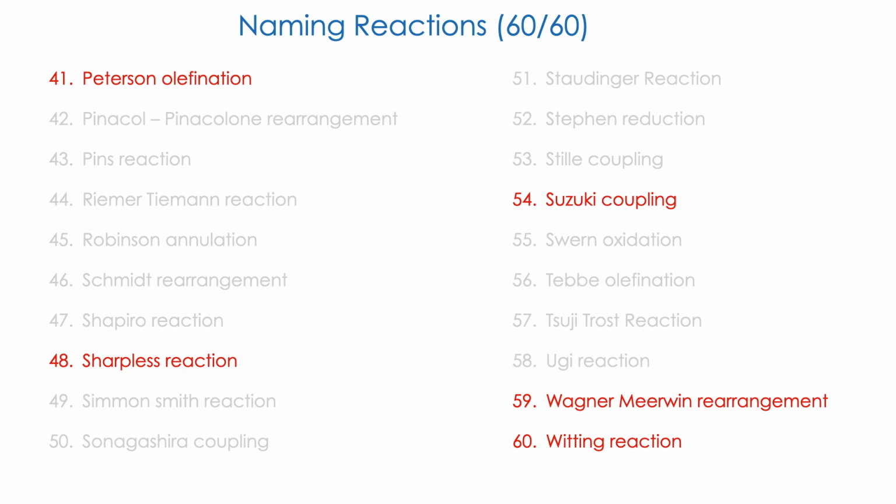The last one is the Wittig reaction. It is about preparation of alkene from carbonyl compound. Basically a functional group conversion, carbonyl to alkene.